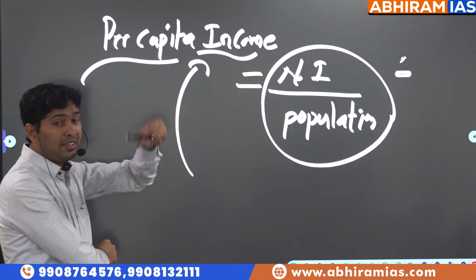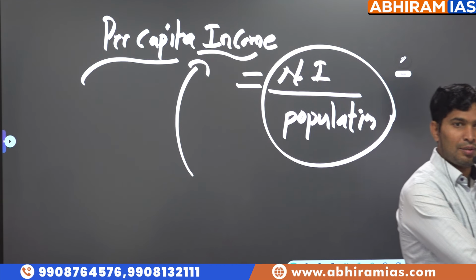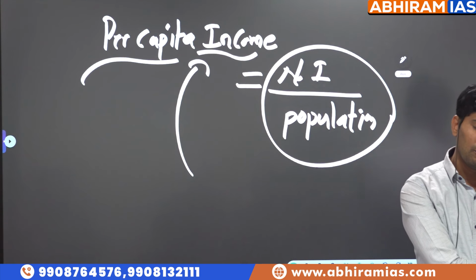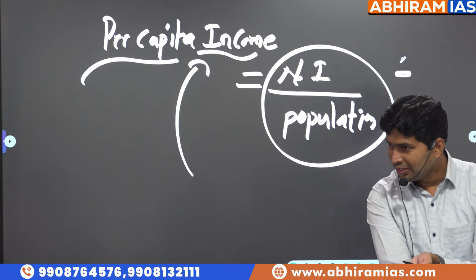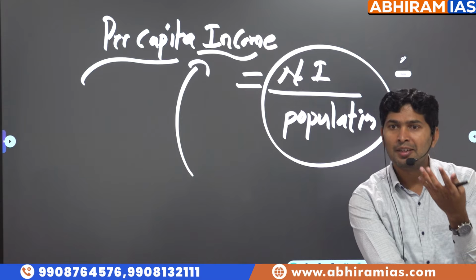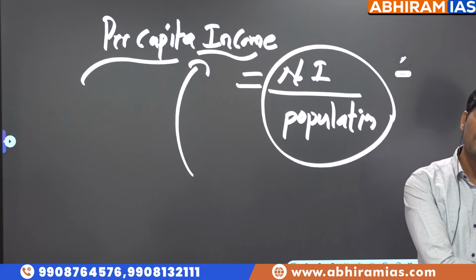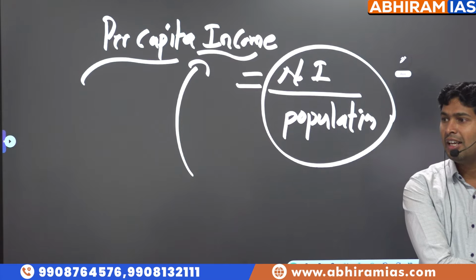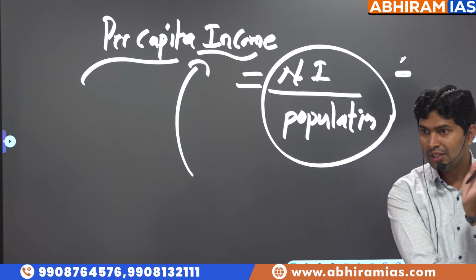Which is the criteria for deciding high income country, middle income country, low income country? 75 years before, our per capita income was low. We are under middle income category. Now also, our per capita income is low. So we are under middle income category. So how do we increase per capita income? Working population should increase. Dependent population should decrease. Then Viksit Bharat would happen in the future. Okay, this is called per capita income.